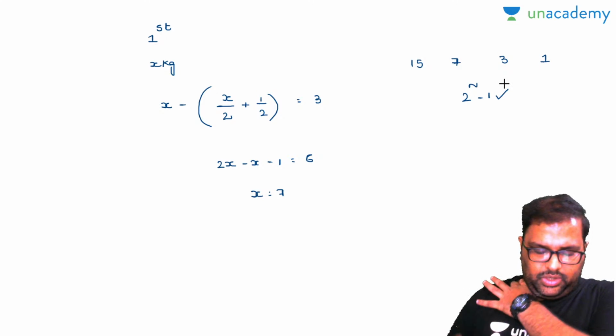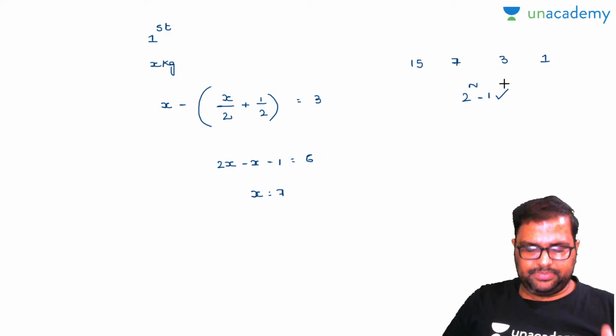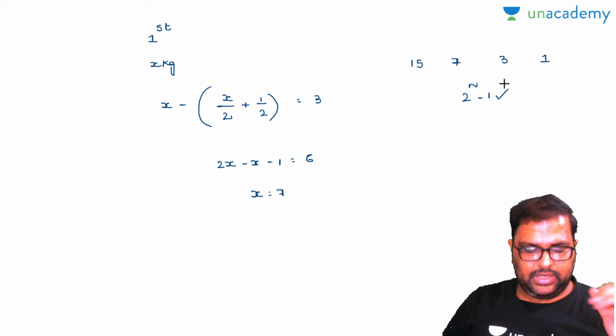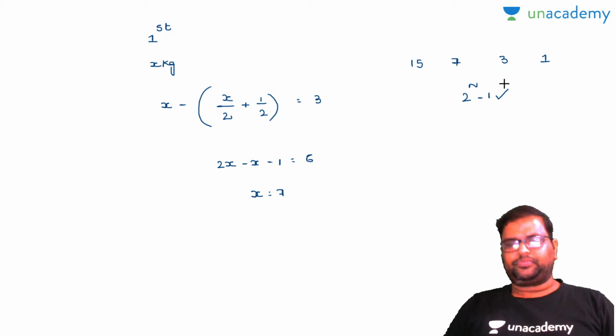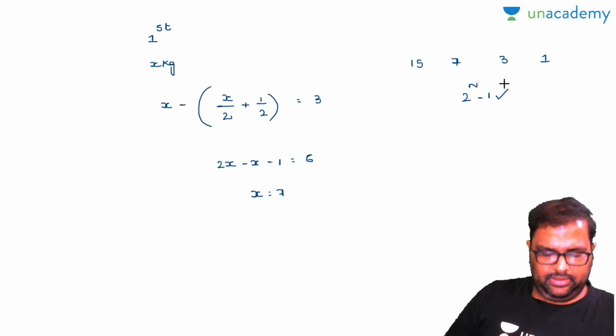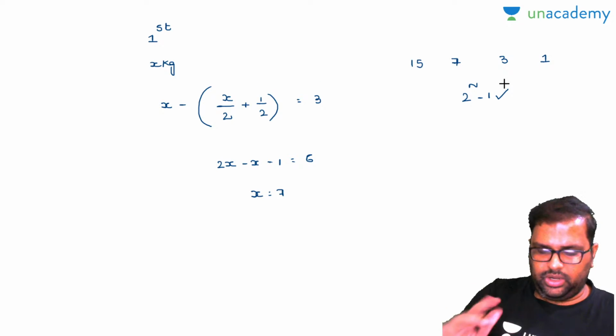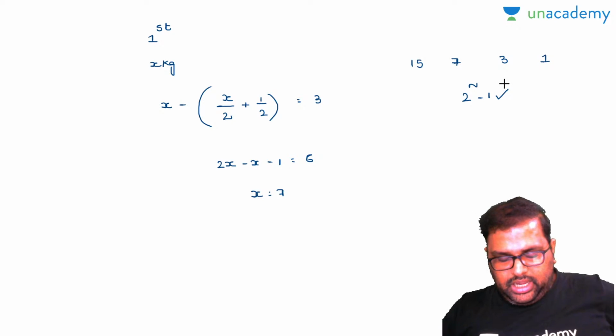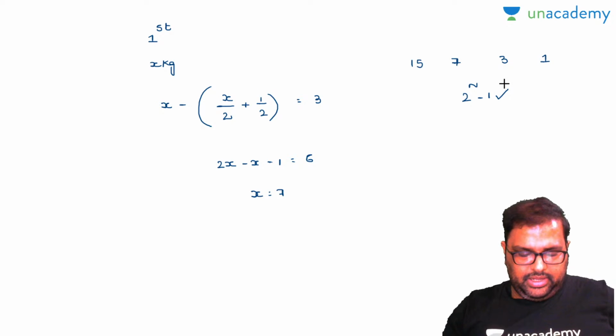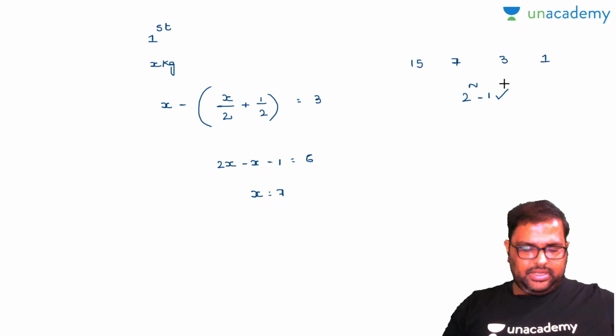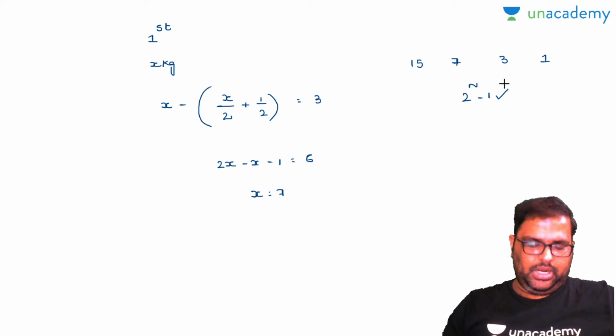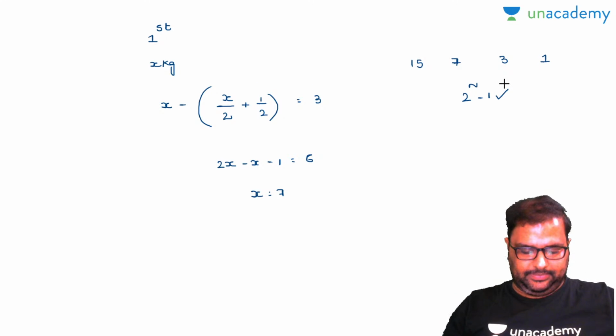I never say that you are wrong or you are right, but this is a probabilistic approach. Your x value might be right, might be wrong. Got my point? If you are right, okay. If you are wrong, again you have to do the second procedure, again the third time, again the fourth time. In an examination, you cannot do 4-5 attempts on each question. Am I right? I hope so. You got my point there.